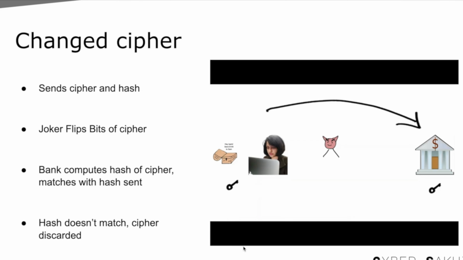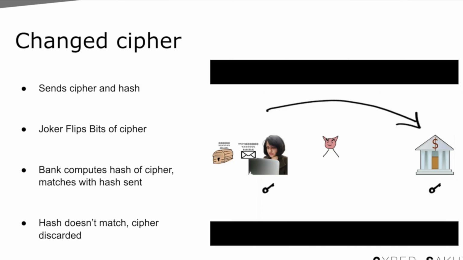So how does hashing help us detect tampering? Let's see with the previous example. This time CyberSakhi not only encrypts her message, but she also computes the hash of that encrypted message. She sends both to the bank, the brown lockbox and the slip of paper which has the hash of that ciphertext printed on it. Joker changes the ciphertext in between.